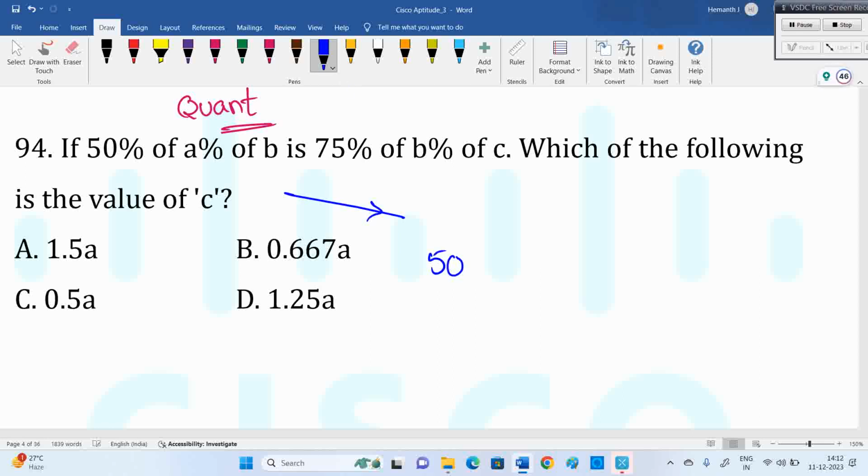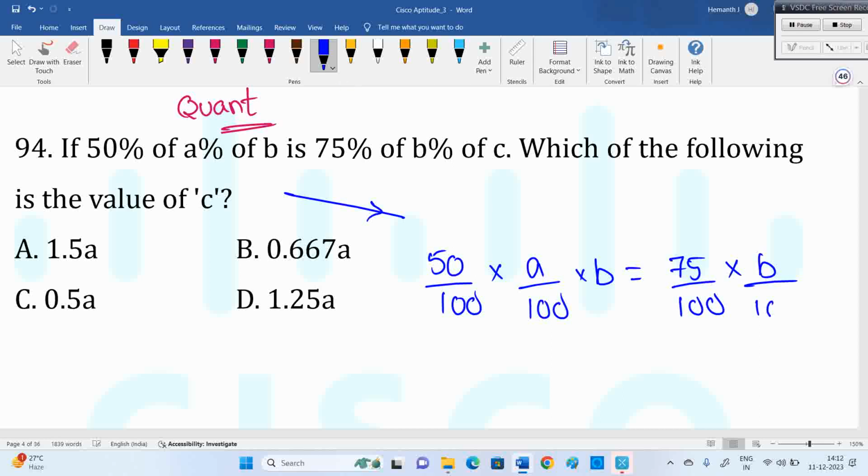50% of means 50 divided by 100 because of multiplication. A percent of B is A divided by 100 into B, which is equal to 75% of B percent of C. So you can cancel the hundreds here and here. B and B get cancelled, exactly.